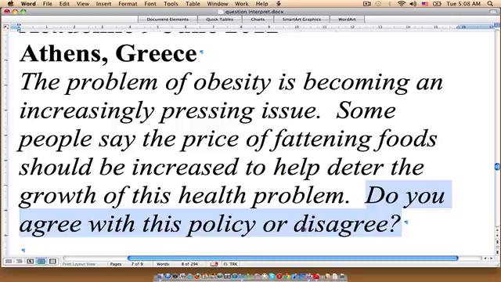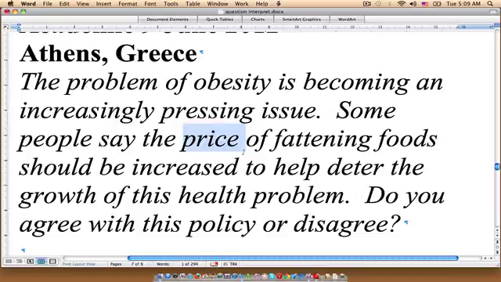So if you agree with this, then you're going to write a thesis that says it is agreed that the price of unhealthy and fattening foods should be raised in an effort to lower the level of, or the size of, this health issue. We could say something like that. So that would be our thesis.